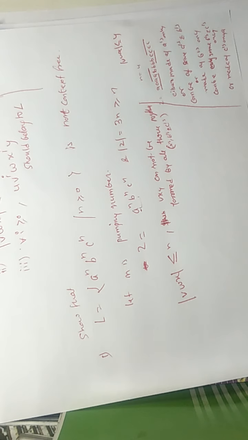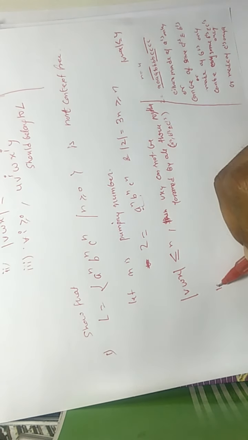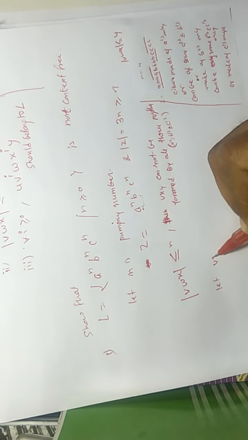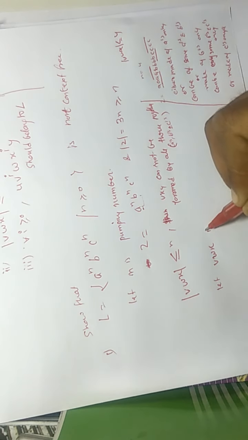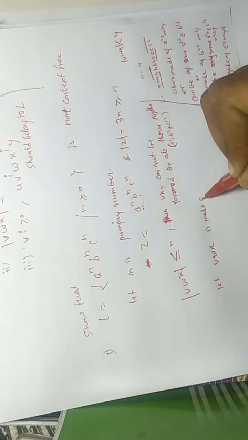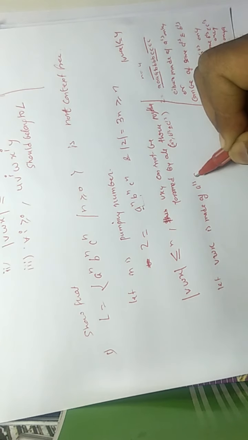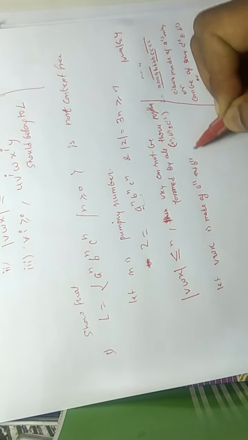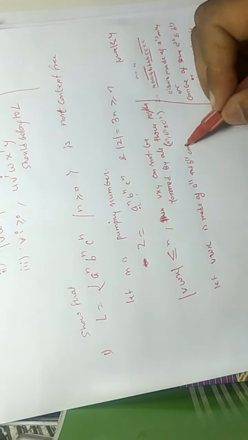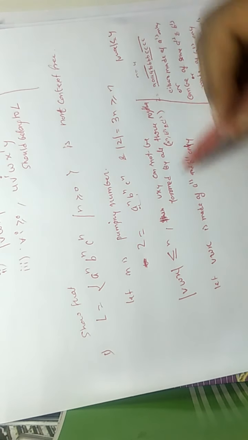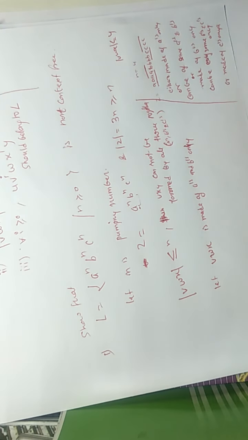Suppose vwx is made of A's and B's only. Why can it not be made of all three?